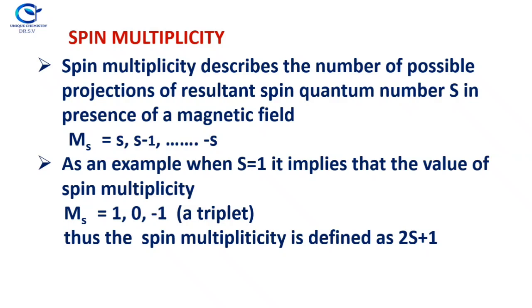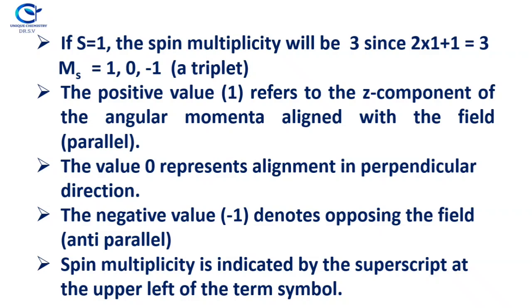So, the MS values will be given as S, S minus 1, up to minus S. As an example, when S equals 1, it implies that MS equals 1, 0, minus 1, a triplet. Thus, the spin multiplicity is defined as 2S plus 1. If S equals 1, the spin multiplicity will be 3, since 2 into 1 plus 1 equals 3.